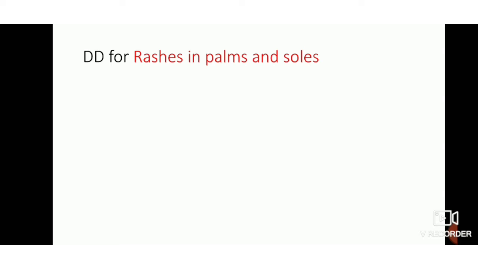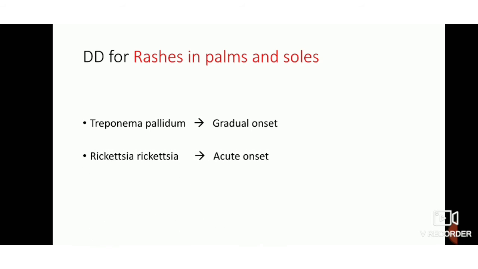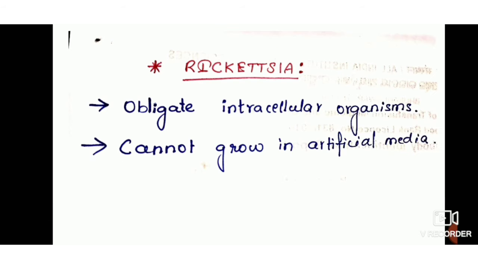Now the differential diagnosis for rashes on palms and soles are Treponema pallidum, which has a gradual onset, Rickettsia rickettsii, which has an acute onset, and Coxsackie virus A, which has a gradual onset. And from this we can tell that our diagnosis is Rickettsia. Rickettsia is an obligate intracellular organism which cannot grow in artificial media. So cell lines are used for its identification.